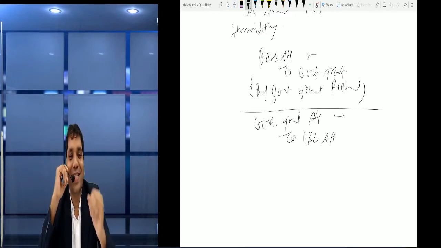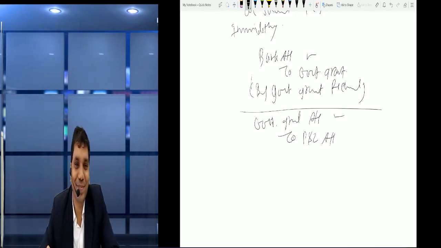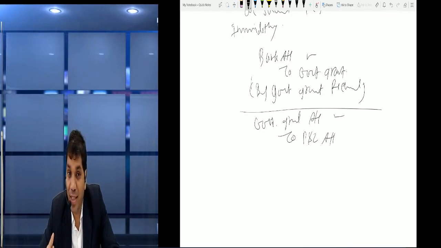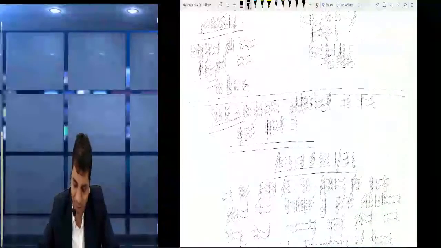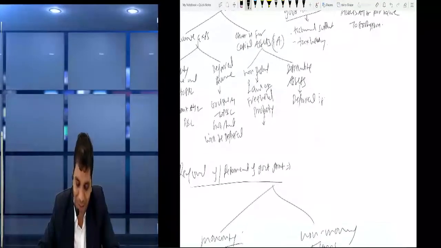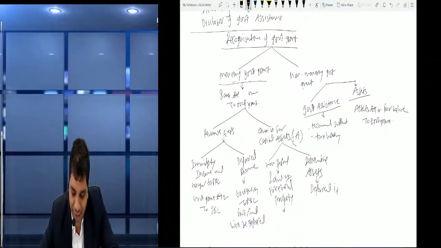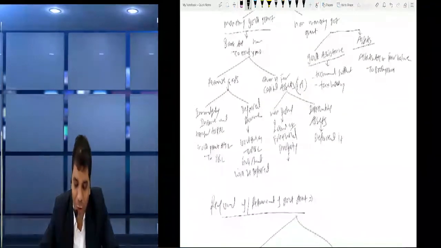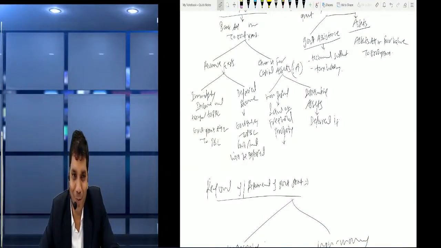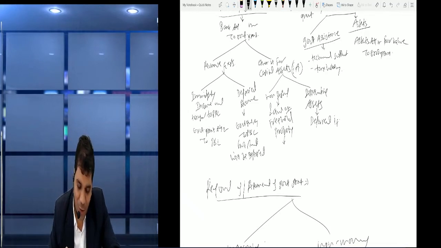Right, friends. So this is the system. If you notice, we had discussed at the beginning, we had made the chart for the same. First, we had received the government grant. It is monetary. Definitely, so we pass bank account debit to government grant. Now, for which purpose had we used it? We had used it for revenue expense purpose. Then what should we do? We should pass the immediate entry, that is, government grant account debit to P&L account.